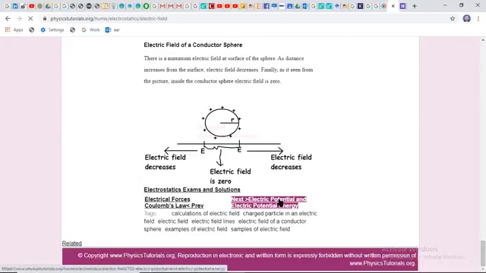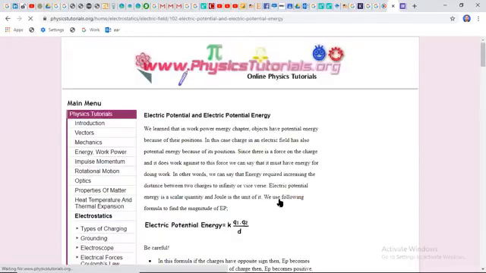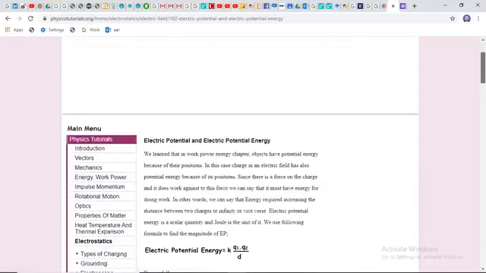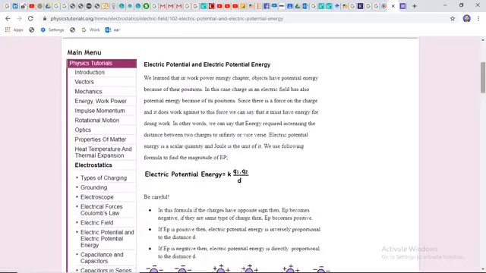Now our third topic, which we are going to discuss, is electric potential and electric potential energy. We all know electric lines of forces have a kind of intensity and a kind of potential.